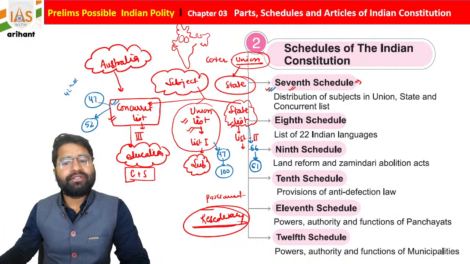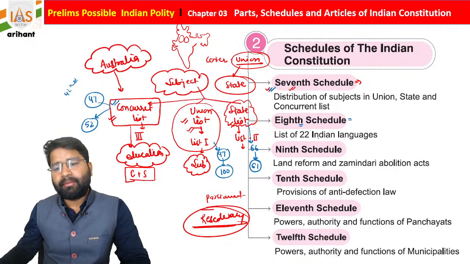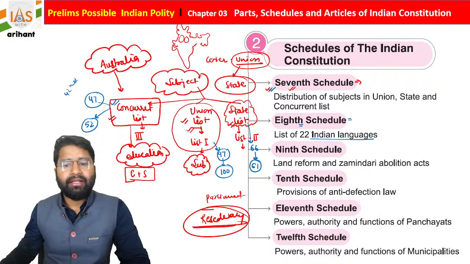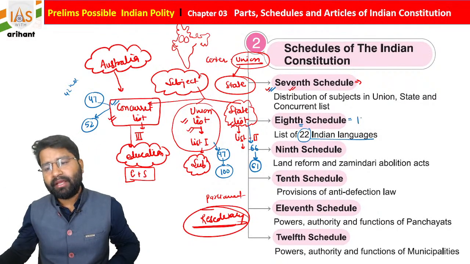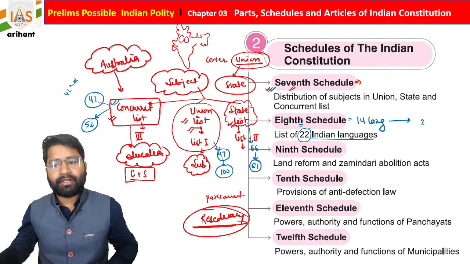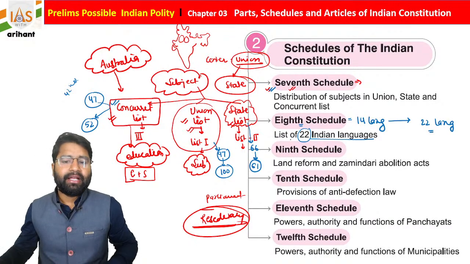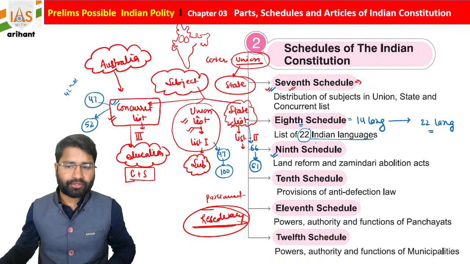So that is the 7th Schedule. The 8th Schedule of the Indian Constitution is about languages, and 22 languages are added under it, but initially there were only 14 languages; after the amendments the number increased to 22. I hope you are all getting it. Then we have the 9th Schedule of the Indian Constitution.